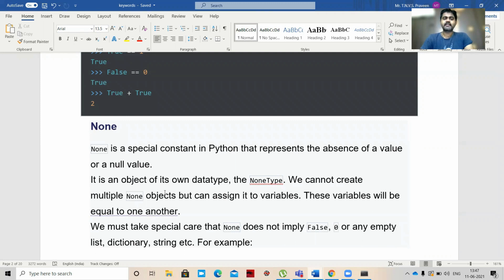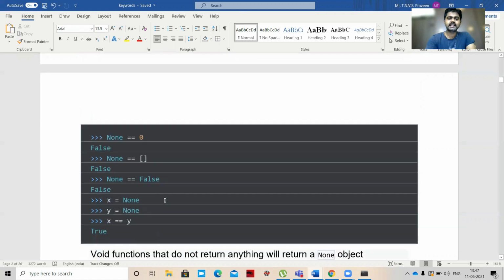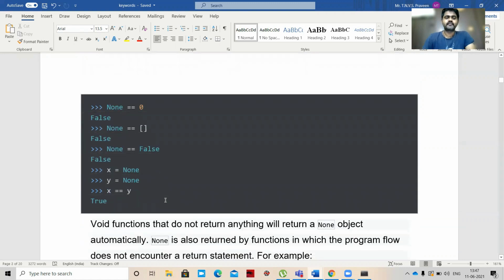So we can't create multiple None objects, but we can assign it to variables. So these variables will be equal to one another. For example, None double equal to 0 is false. None equal to empty, false. None equal to false, false. x equal to None, y equal to None, x double equal to y will be true.